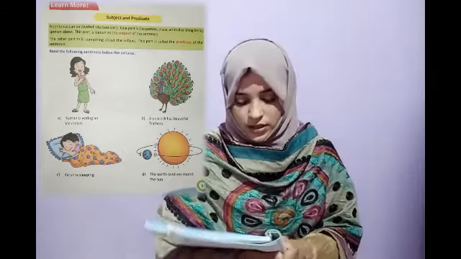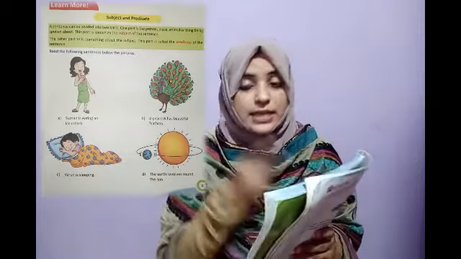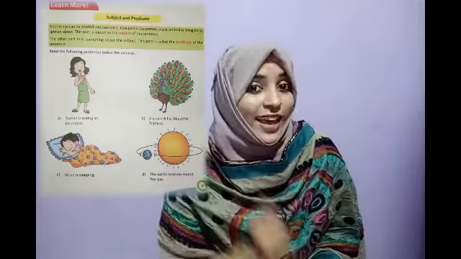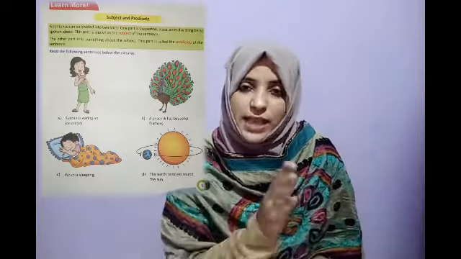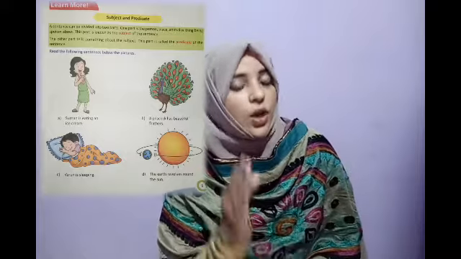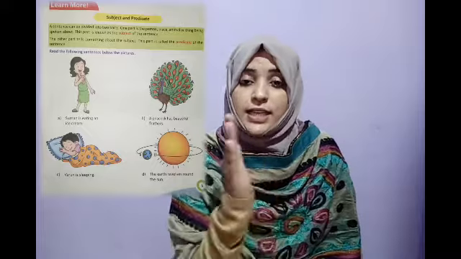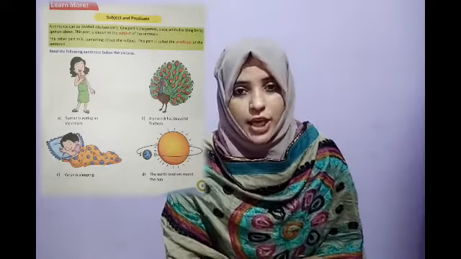The other part tells something about the subject. The other part is called the predicate. Predicate means the second part of a sentence. The predicate is something telling about the subject.